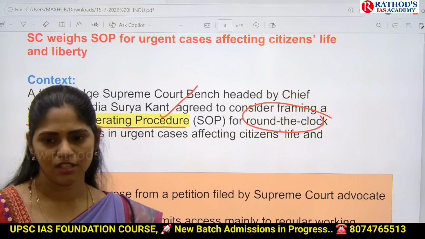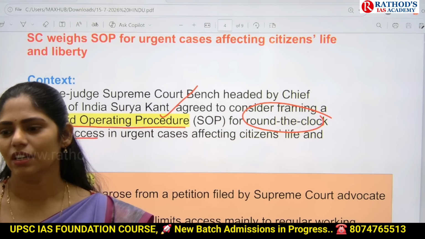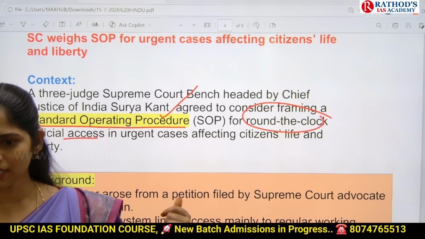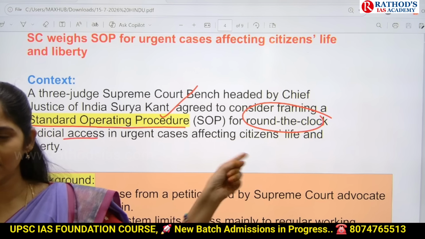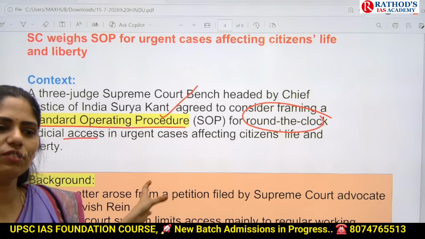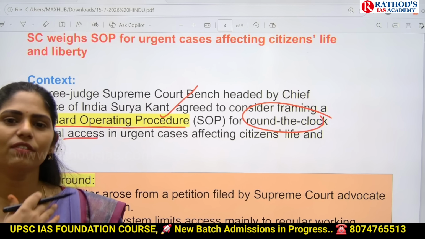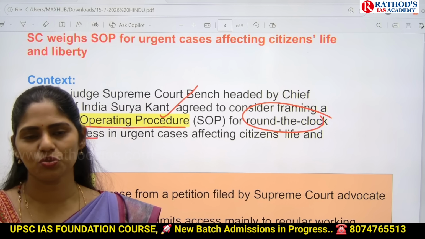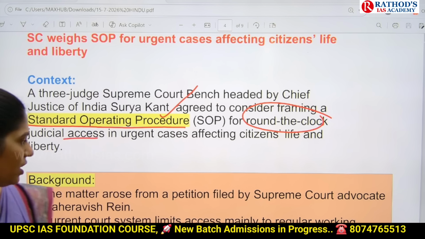judiciary access to the cases which need urgent service delivery. Okay, clear? Urgent justice delivery, whenever the cases they want. Now, Supreme Court said that we'll come up with the procedure and we will try to provide round the clock, that is 24/7. Okay, so that is the thing.